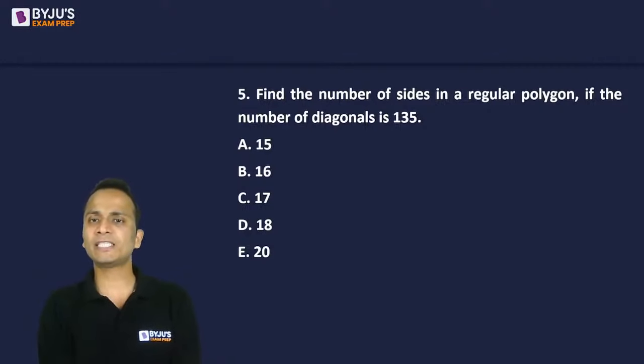Find the number of sides in a regular polygon if the number of diagonals is 135.